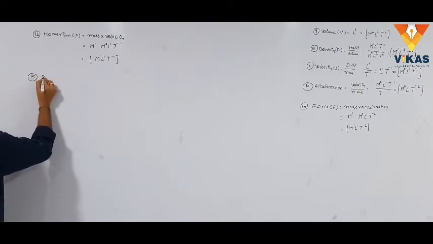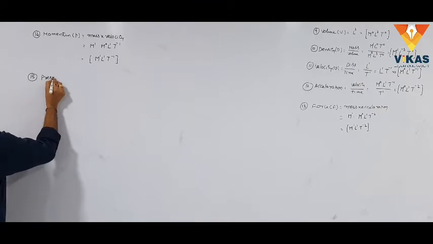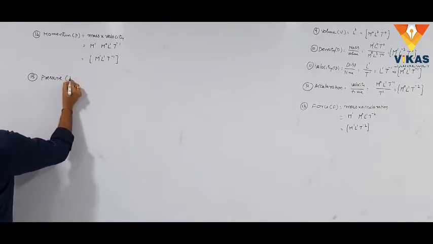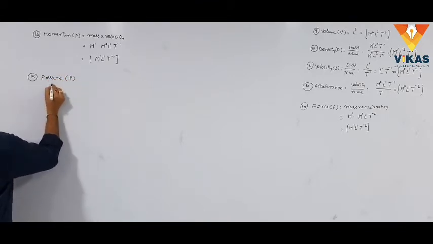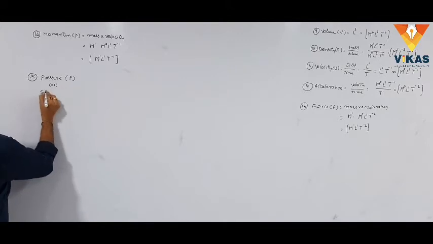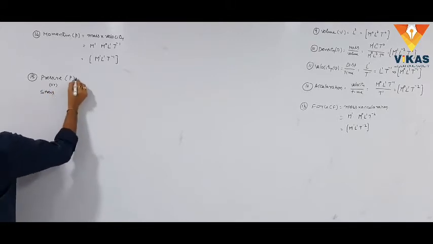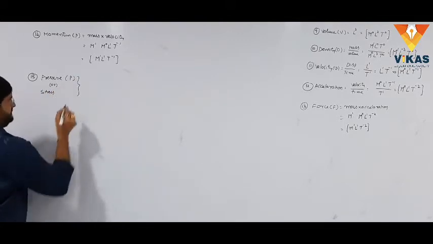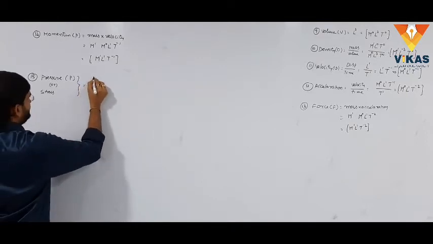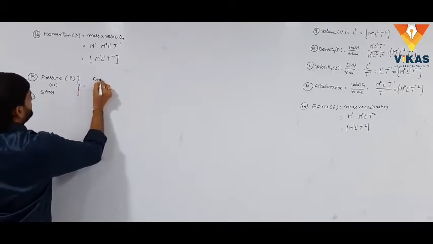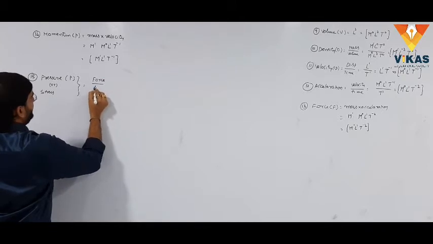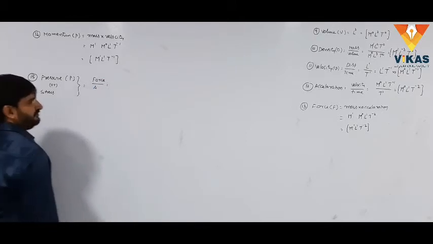Next one, pressure, which is represented with capital P. It is also stress. Pressure or stress, the formula is force per unit area. What is the dimensional formula for force?